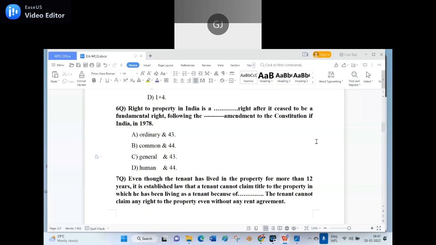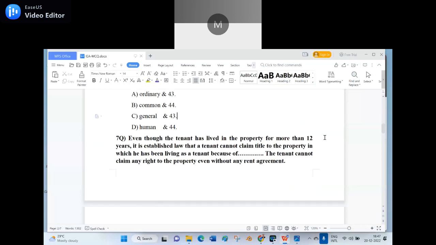WRONG. Second option. Then D, sir. D, human and 44. Yes, D is the right answer. That is human and 44, the right answer for the sixth question.